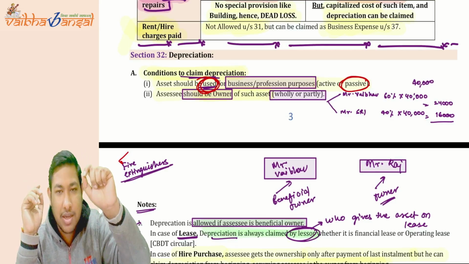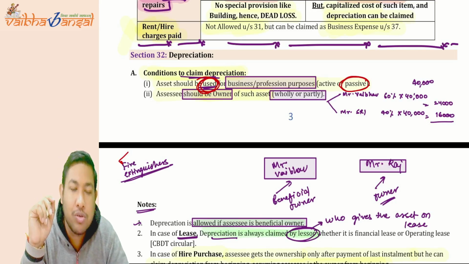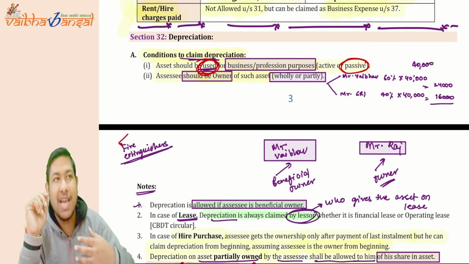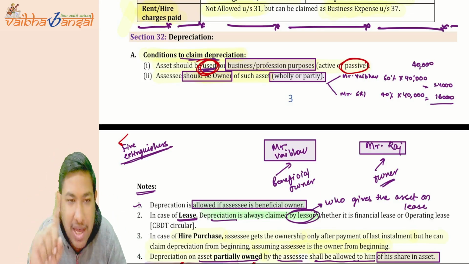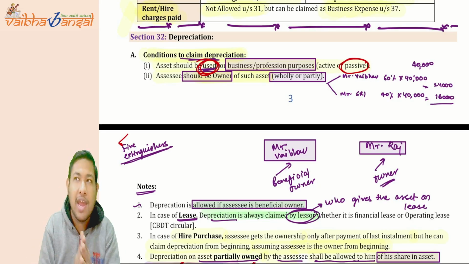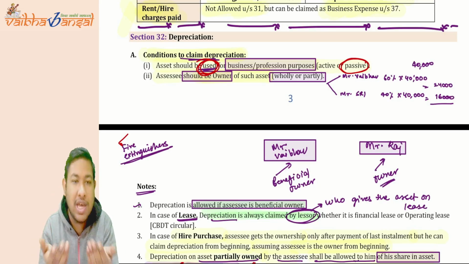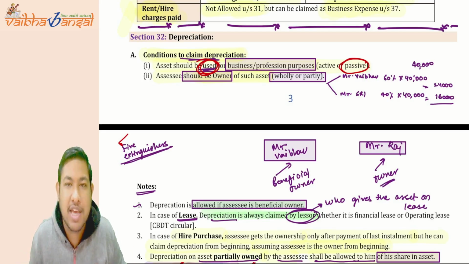Okay, now we have come to the most important point, section 32. Section 32 talks about depreciation. What are the two conditions to claim depreciation? First, the asset must be used for business or profession purpose, not for personal purpose. And it can be active business or passive business. Both kinds of business can be allowed.